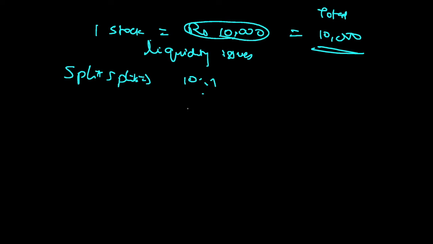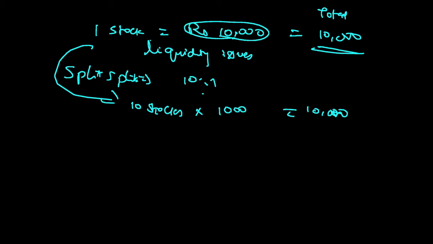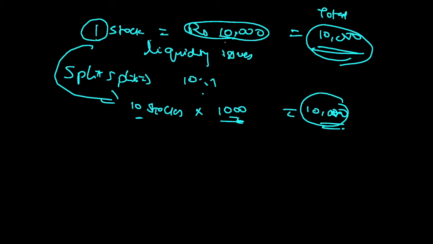Even after the stock split, he will have 10,000 only. It's not that he is getting some extra amount. Now instead of one stock, he will have 10 stocks, and accordingly the price per share will come down to 1,000. So 10 into 1,000 again comes to 10,000 rupees. Earlier he had one stock worth 10,000; now he has 10 stocks of 1,000 rupees each.